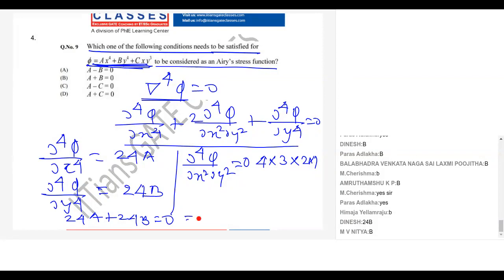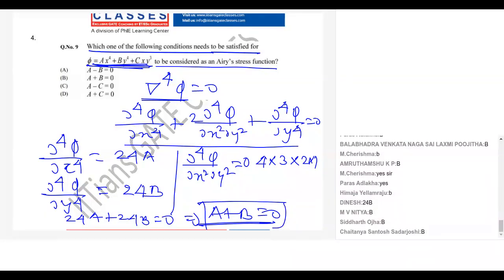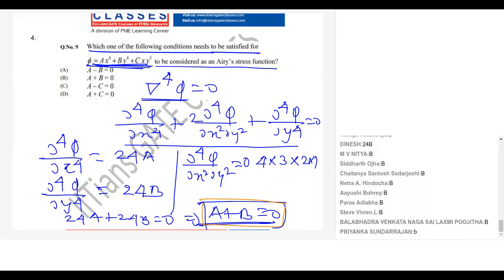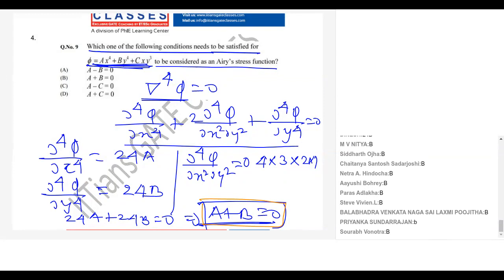So from here a plus b is equal to 0. So what is the answer, guys? A plus b equal to 0.